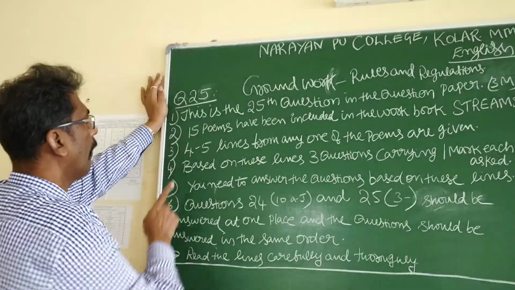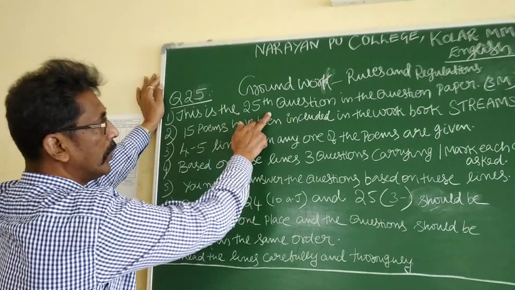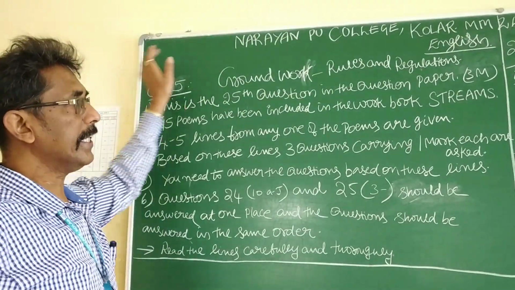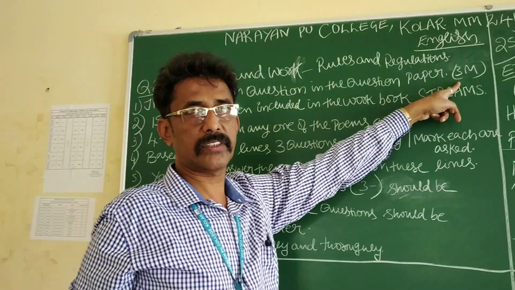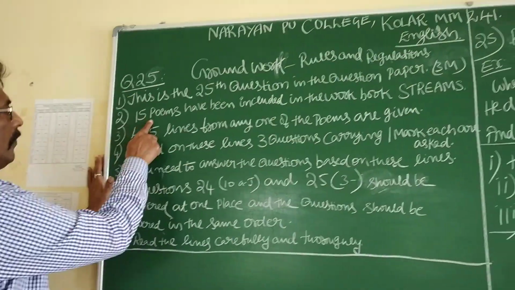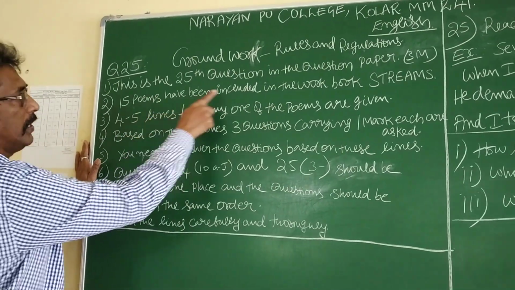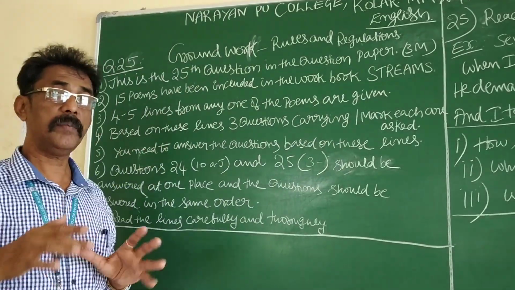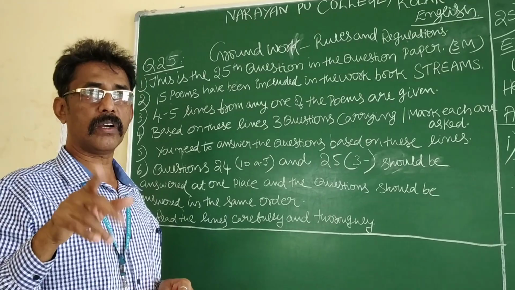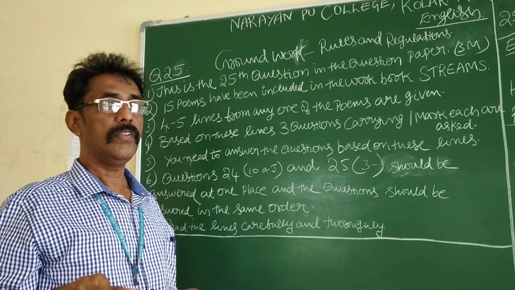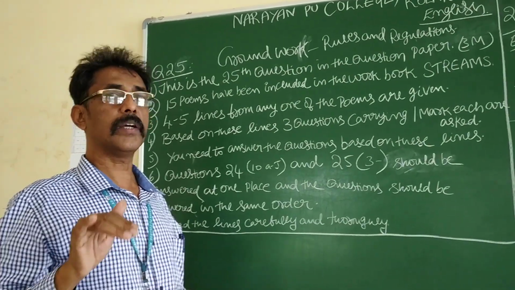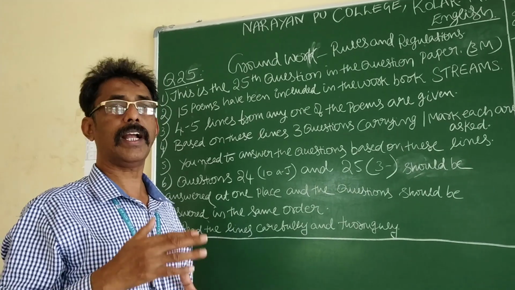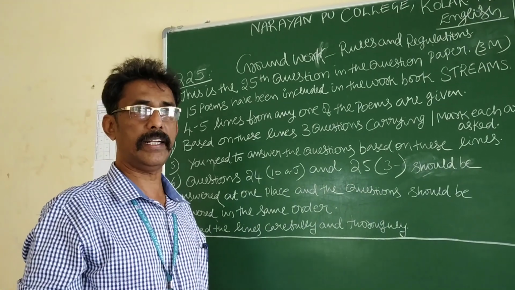Rule number 1. This is the 25th question in the question paper. It carries 3 marks. Next, there are 15 poems included in the workbook Streams. Streams is different. Your textbook contains 14 chapters. There is another book, that book's name is Streams. Book contains only grammar contents.